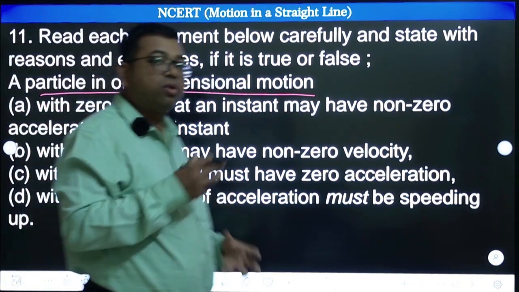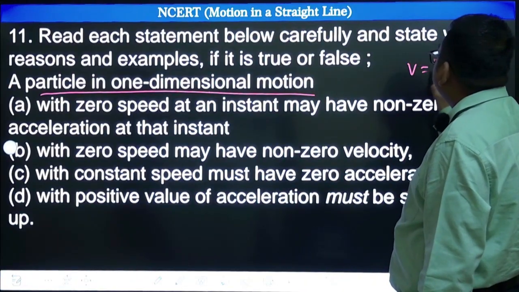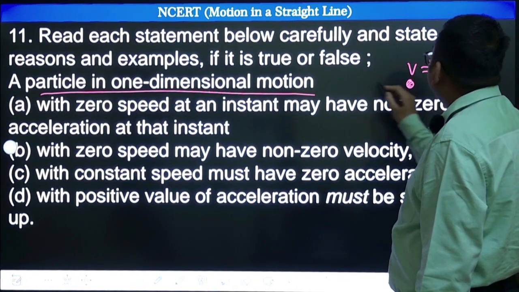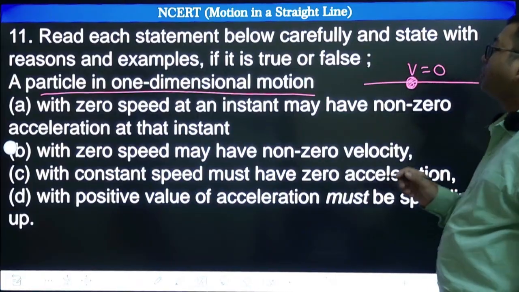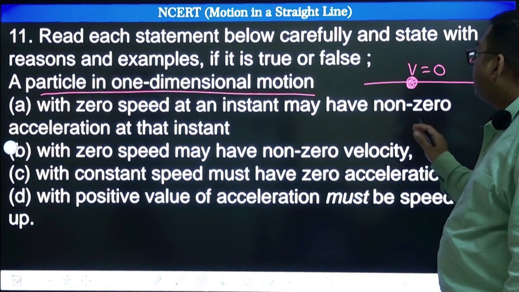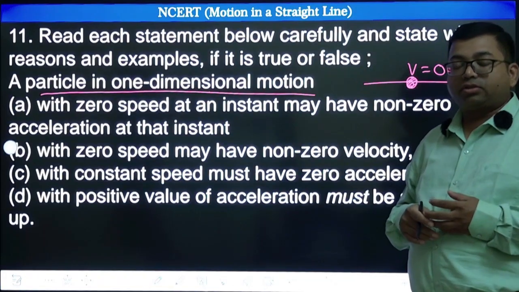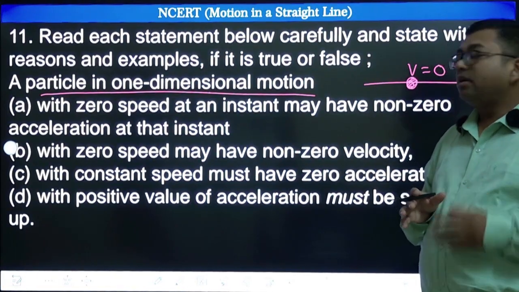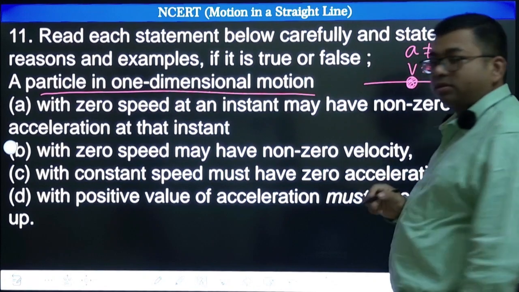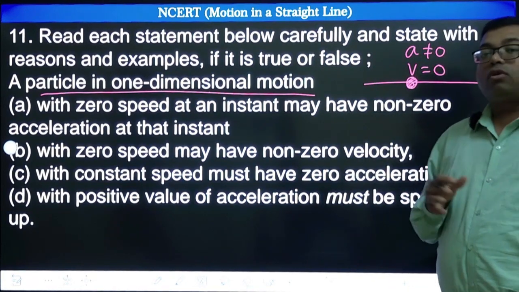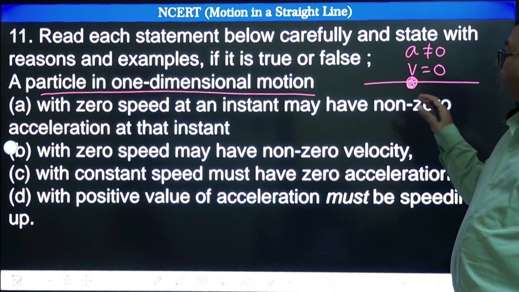So you need to consider only a straight line. Okay, right, with zero speed. So the particle is moving in a straight line, and right now at this instant its speed is zero. With zero speed at an instant it may have non-zero acceleration at that instant. So velocity and acceleration are independent. Acceleration may be non-zero, not equal to zero, but velocity is zero. Is it true or false? Can it happen in one dimensional motion or not? That is the question.